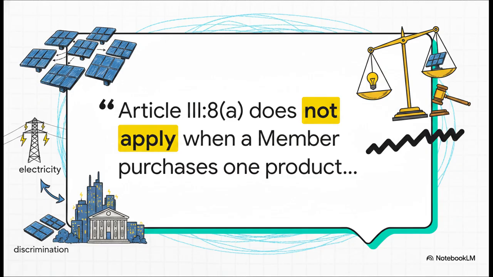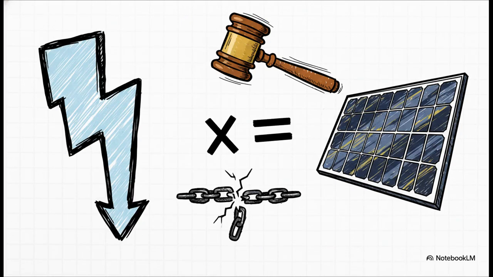The appellate body report stated that this exemption does not apply when a member purchases one product, like electricity, but then discriminates against another completely different product, like the solar cells used to actually make that electricity. This brings us to what the WTO calls the competitive relationship standard. For this government loophole to work, the product being bought and the product being discriminated against have to be in a competitive relationship. They need to be identical or at least directly substitutable.